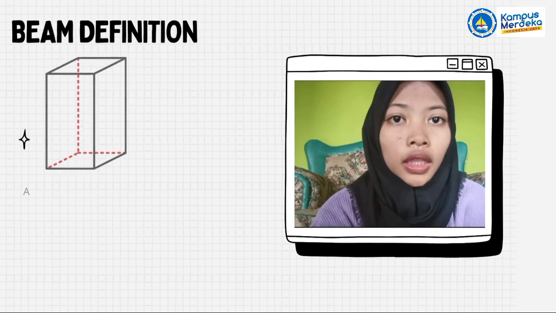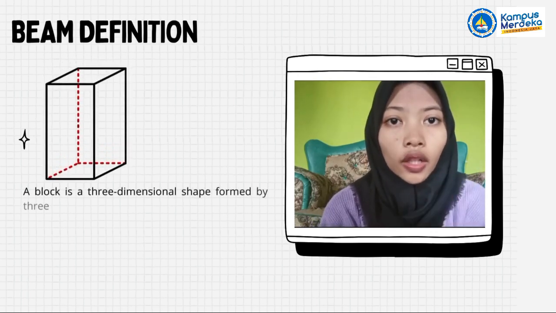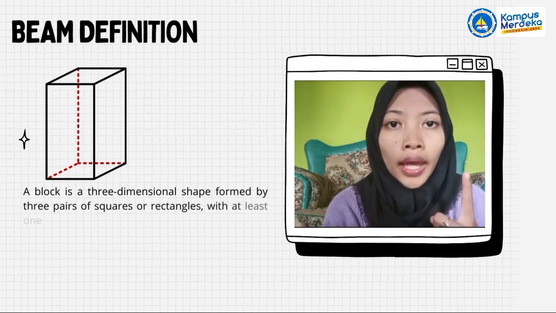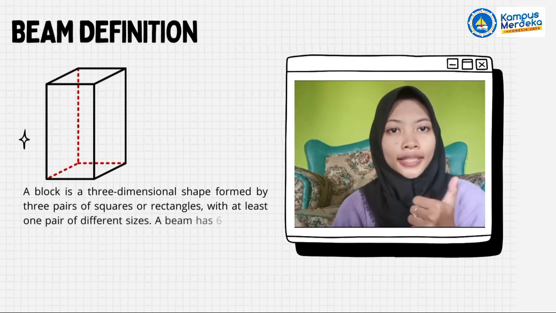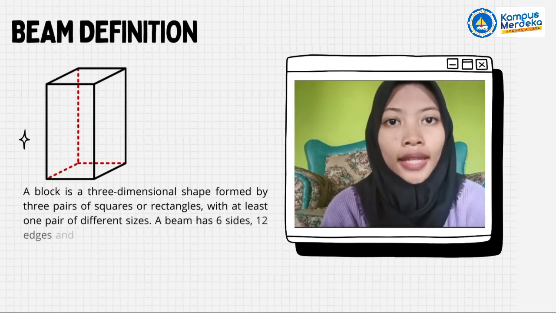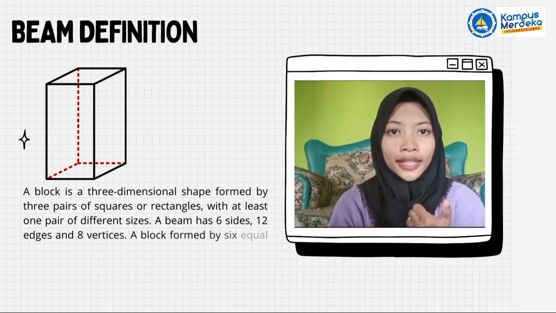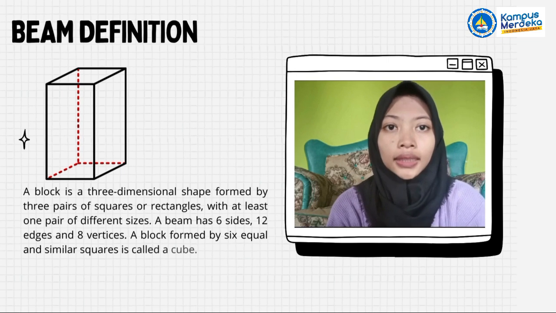Block definition: a block is a three-dimensional shape formed by three pairs of squares or rectangles, with at least one pair of different size. A block has six sides, 12 edges, and 8 vertices. A block formed by six equal and similar squares is called a cube.